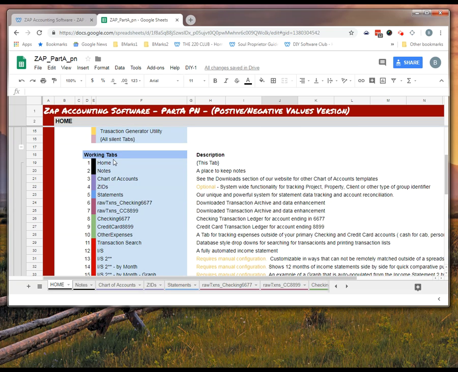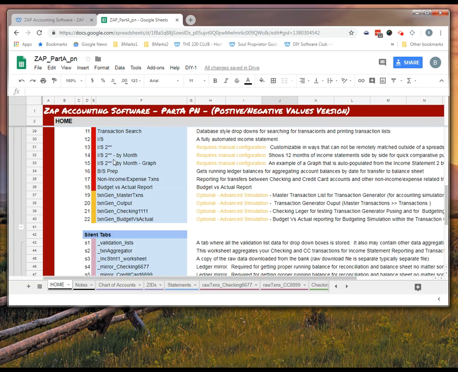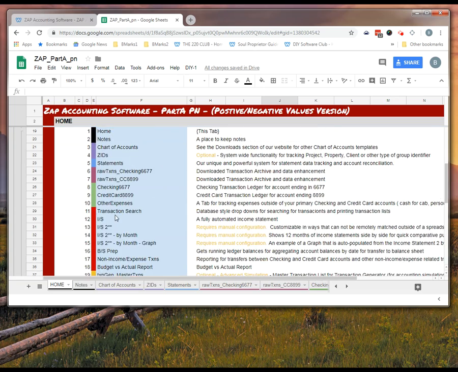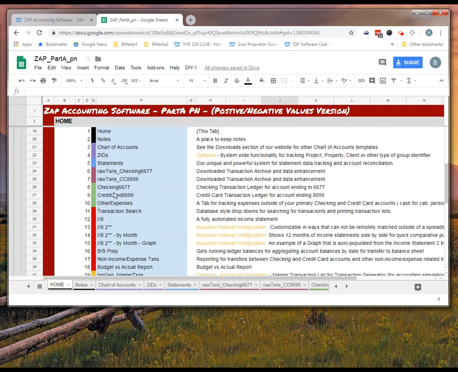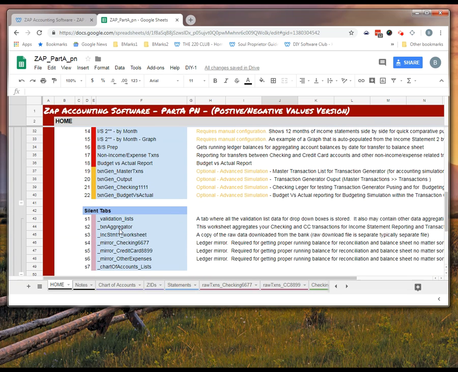The bottom line is there's two groups of tabs. We have what we call working tabs, and we have silent tabs. Working tabs are the tabs that you would engage in and use most of the time while using the software. Silent tabs contain information that the software uses. Some of the calculations are done there. Your validation lists are stored there. Copies of the ledgers are stored all the time in date order there. There are also some resources like extra charts of accounts are there.